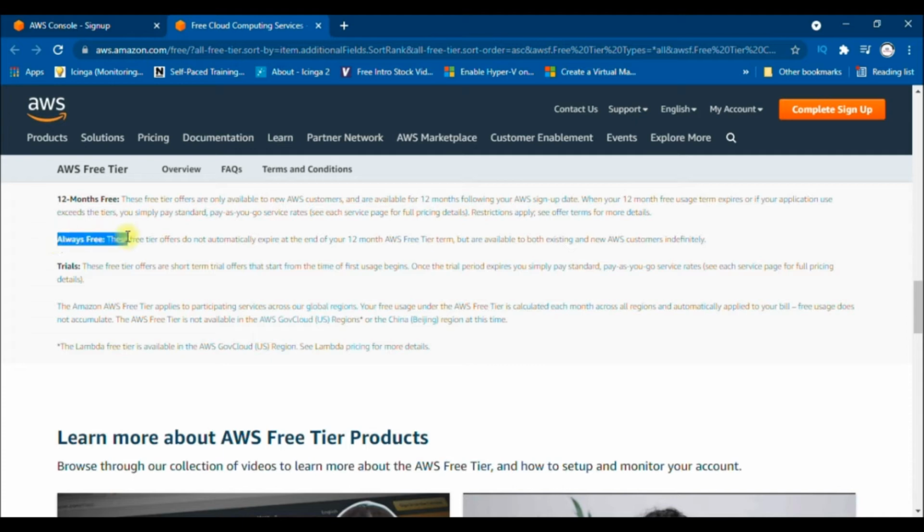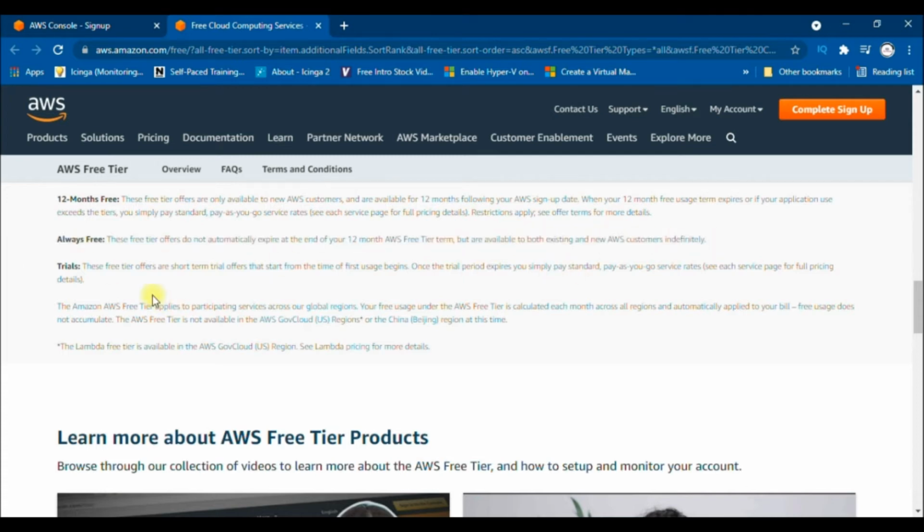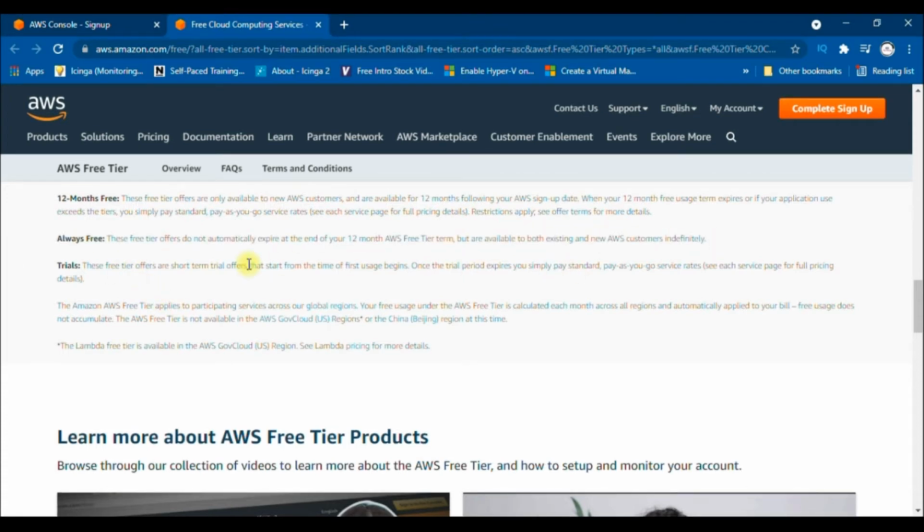Always free. These free tier offers do not automatically expire at the end of your 12-month AWS free tier terms, but are available to both existing and new AWS customers indefinitely. Trials. These free tier offers are short-term trial offers that start from the time first usage begins. Once the trial period expires, you simply pay standard pay-as-you-go service rates.